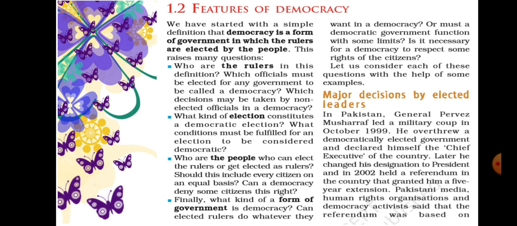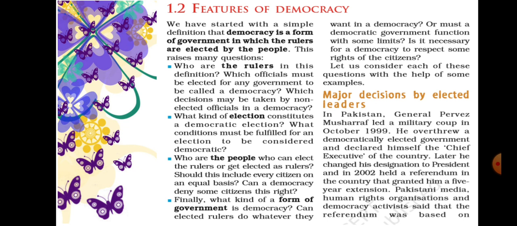Democracy allows us to correct its own mistakes. It is mainly through elections that the people can remove the corrupt parties or government, and they can elect more powerful or more efficient representatives. So democracy allows us to correct its own mistakes.